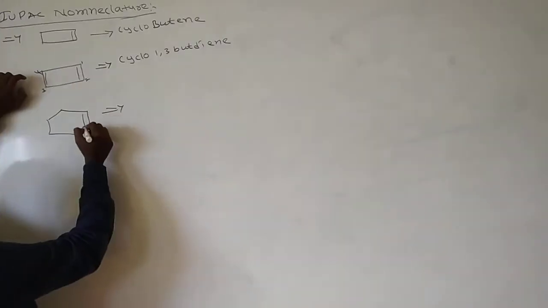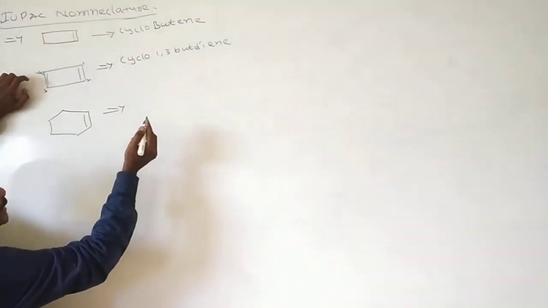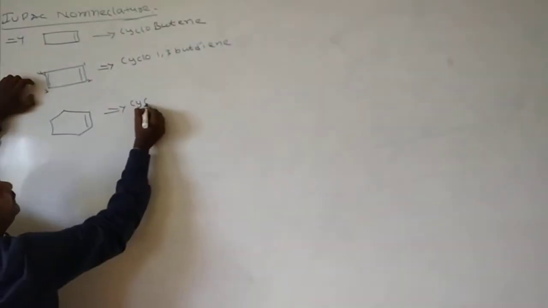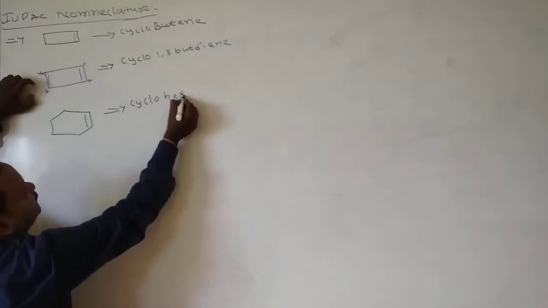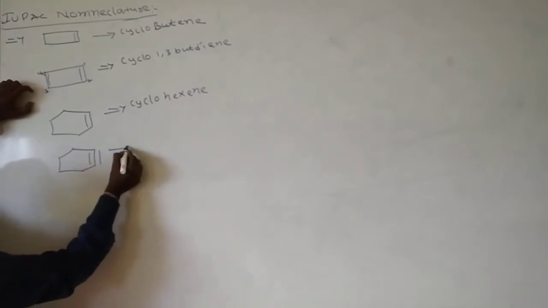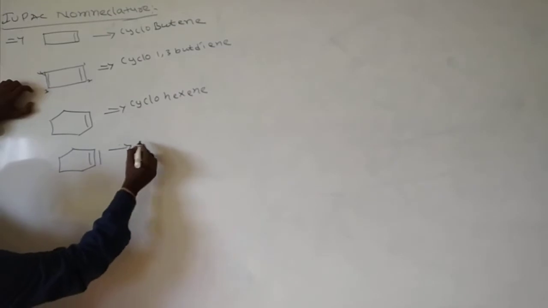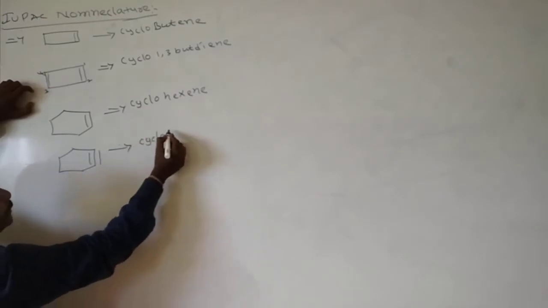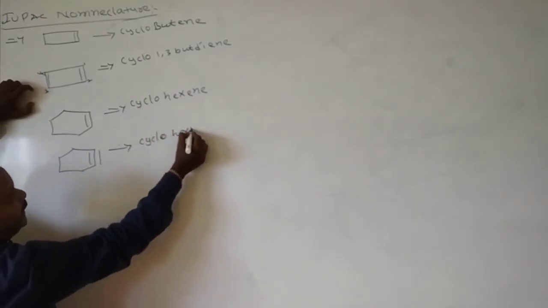This is also one of the molecules. One double bond is there, which means we need not do the numbering. Directly, cyclohexene. If a triple bond is there, what do we write? Cyclohexyne. Okay, here two double bonds are present.